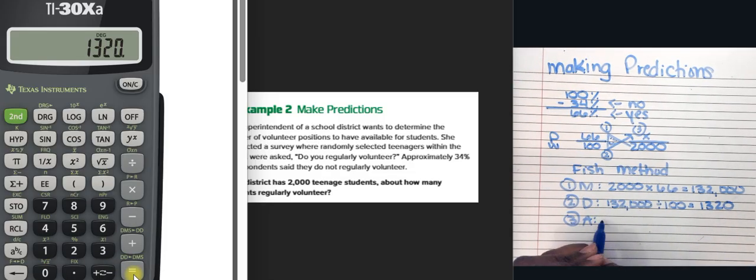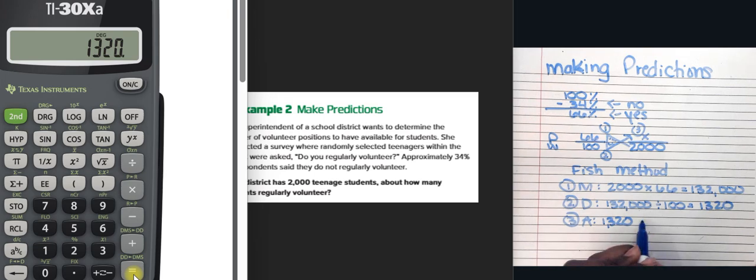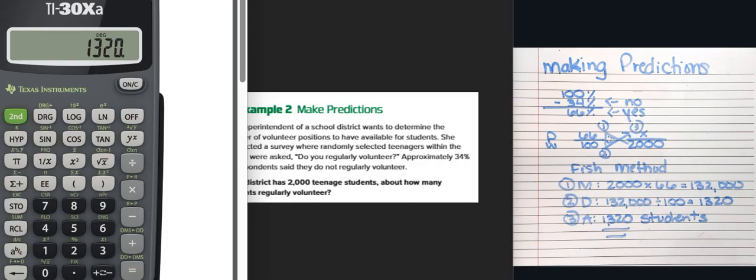So now I'm going to take that 1,320 and what does this represent? That X was students. So this is the number of students that are expected to volunteer. So your answer should be 1,320.